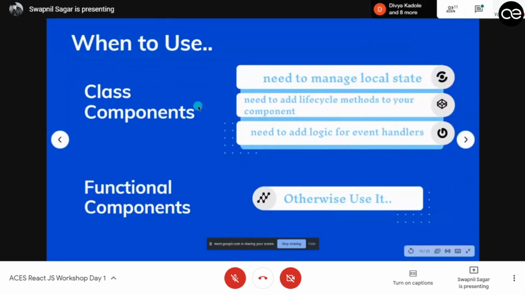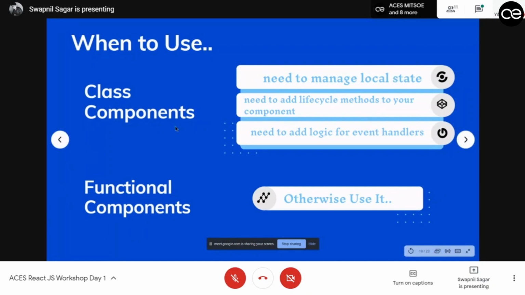Okay. So when to use which? Whenever you need to manage a local state. What is a local state? Local state is any input or any features in a web page that you need to pass as data to another function, then you use class components.